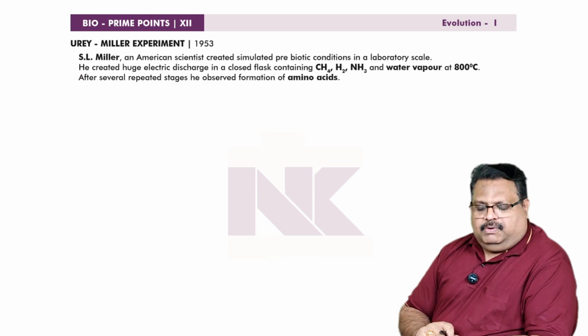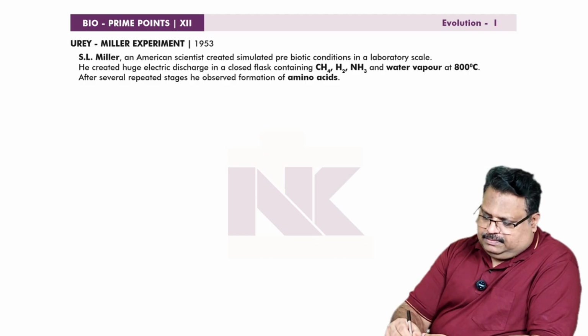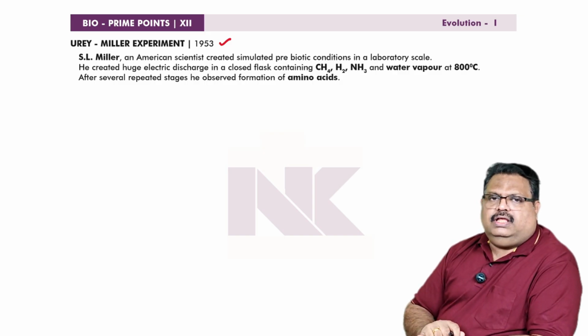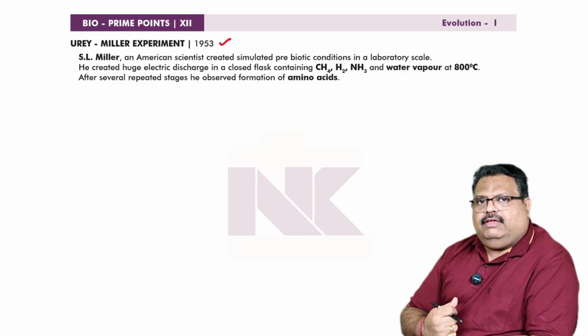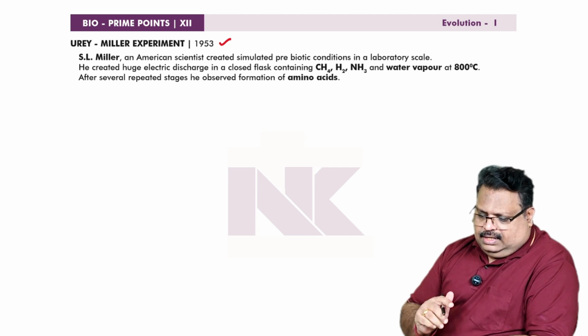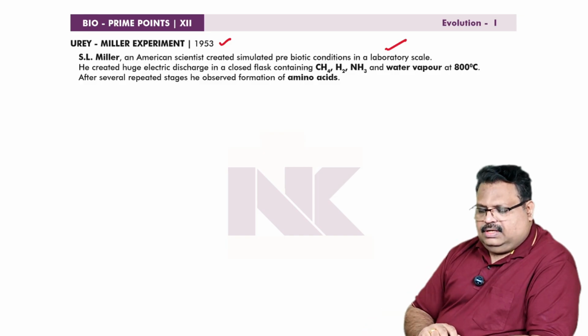The next bioprime point is the Urey-Miller experiment in the year 1953. This experiment was supposed to be an experimental support to the theory of biochemical evolution of life proposed by Oparin and Haldane. Miller, an American scientist, created simulated prebiotic conditions on a laboratory scale.